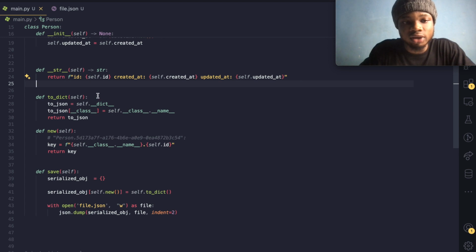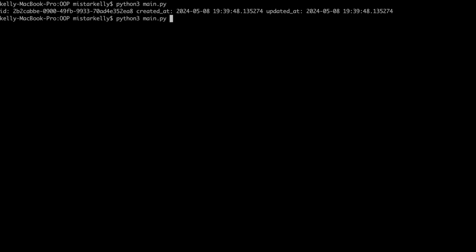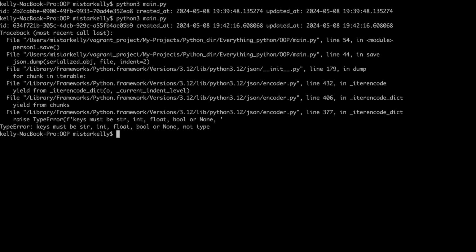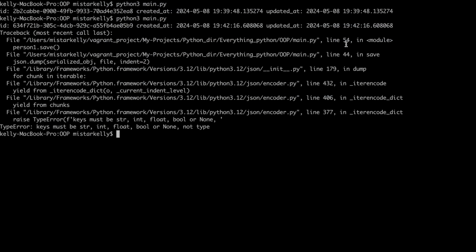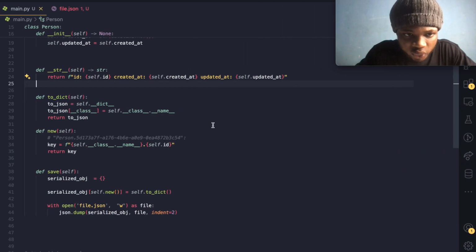So now when this dictionary comes over here, it takes this and appends it inside the dictionary and returns it to the save method, and the save method just calls it and assigns it into the big object. And if we run our code again, it says: keys must be str, int, float, bool, or None. Keys must be str. So that's coming from line 44 in save, and also 54. So where is the problem coming from? You said the problem is coming from over here.